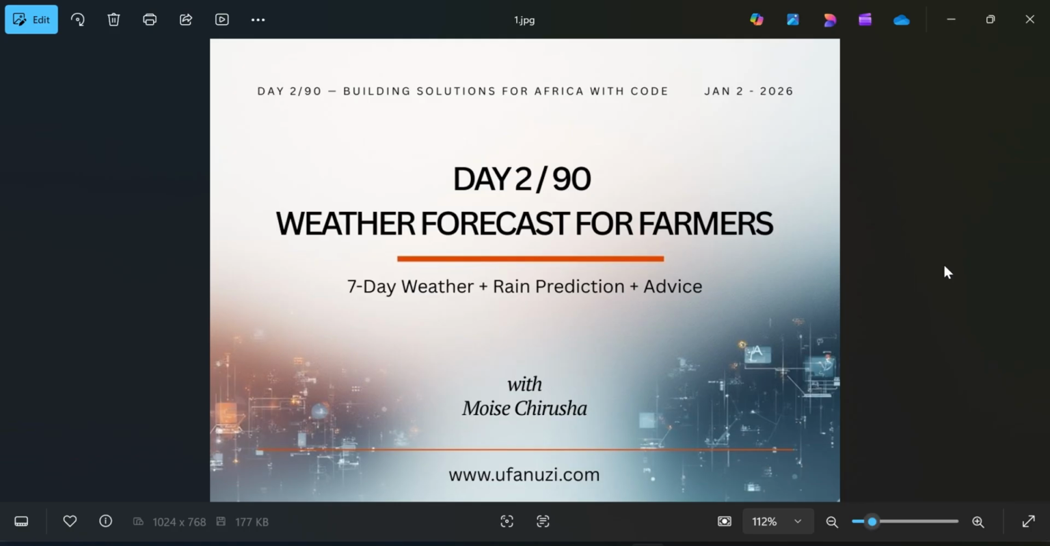So for today's challenge, we'll be basically doing a weather forecast for farmers. This will help to do 7-day weather plus rain prediction plus advice. My name is Moise Chirusha.